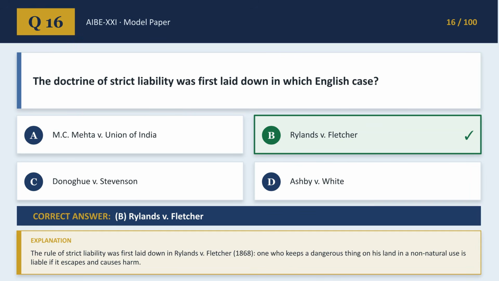Question 16 asks, in which English case the doctrine of strict liability was first laid down? The correct answer is B. Rylands v. Fletcher, 1868. This established that keeping a dangerous thing in a non-natural use of land makes one liable if it escapes and causes harm.